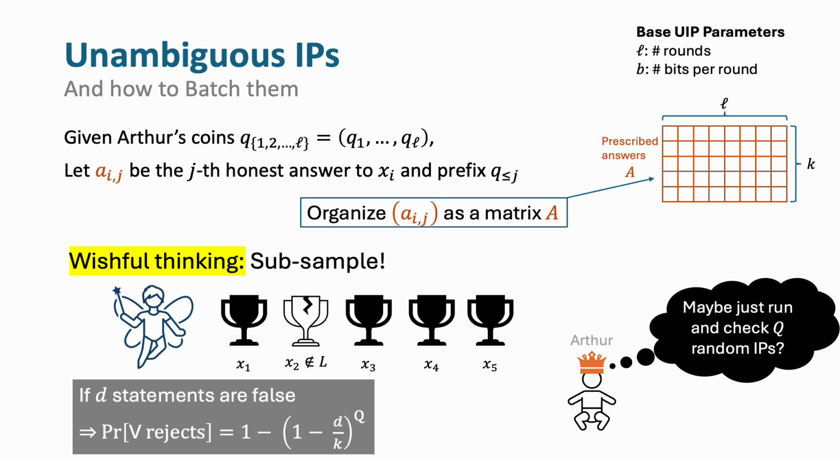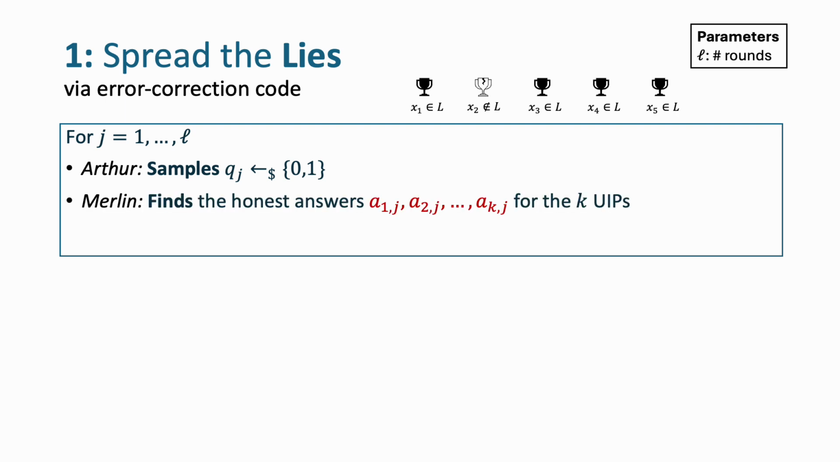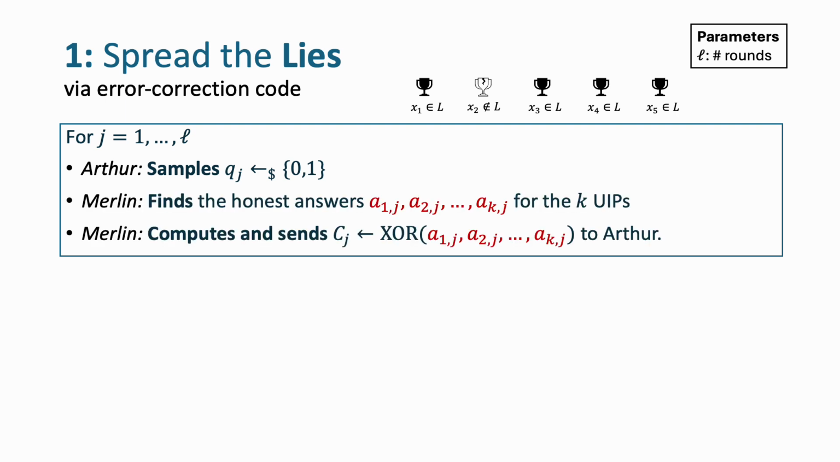And this doesn't really give us substantial saving unless the fraction of false statements is constant. We really want the prover to be lying on many instances even though there is one false claim in the first place. How do we do that? We run the protocol implicitly, where in each round, instead of asking Merlin to send the explicit answers, we ask for a checksum of the k answers instead.